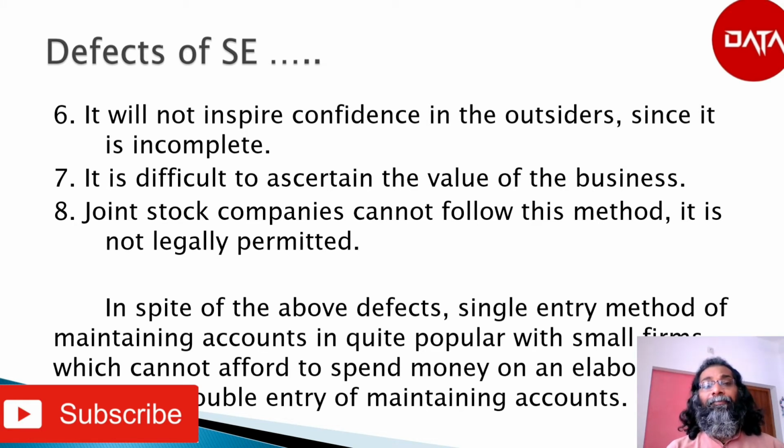And finally, joint stock companies cannot follow this system because it is not legally permitted. A joint stock company can only maintain the books of account under double entry system. They are not permitted to adopt single entry system or incomplete system of maintaining books of account.